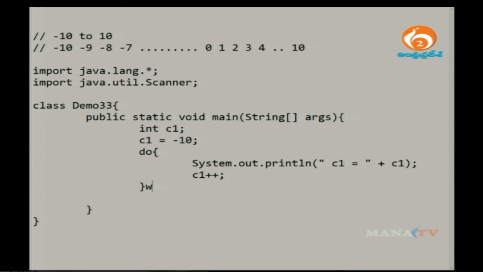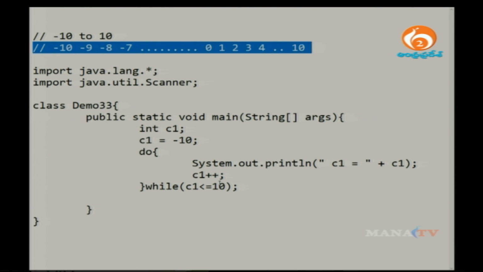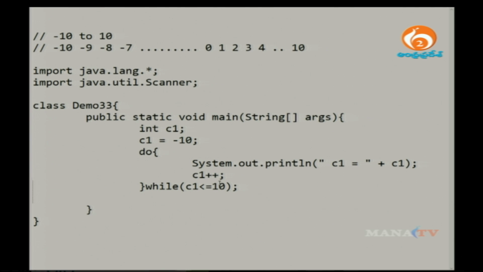And what is the condition I need to write? The condition I have to write here is C1 less than or equals to plus 10. Nothing but minus 10 is less than or equals to 10, minus 9 is less than or equals to 10, minus 8, 0, 9, and 10 is also less than or equals to 10. So as the requirement is like this, if someone asks you to print the numbers like this, you have to use this particular logic for that.